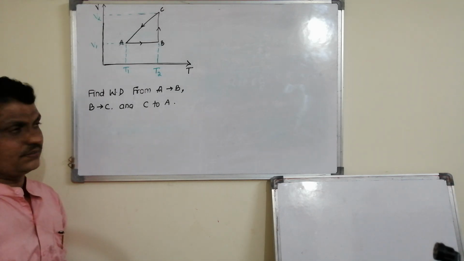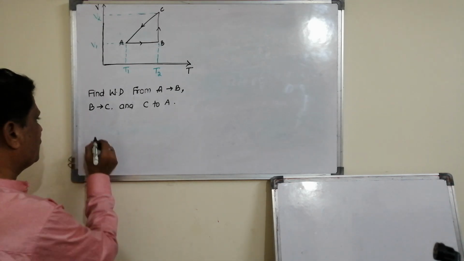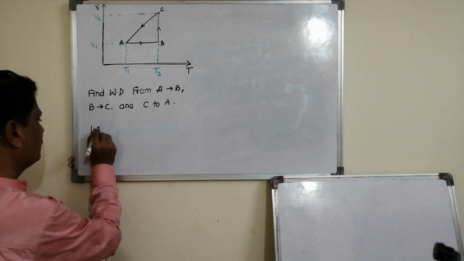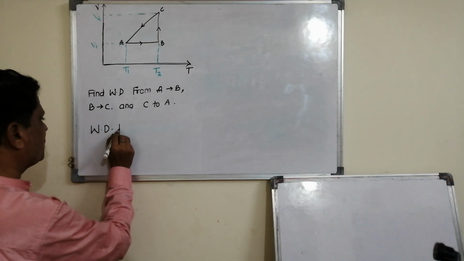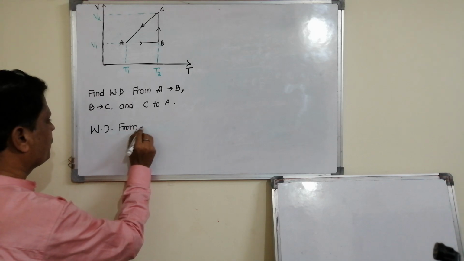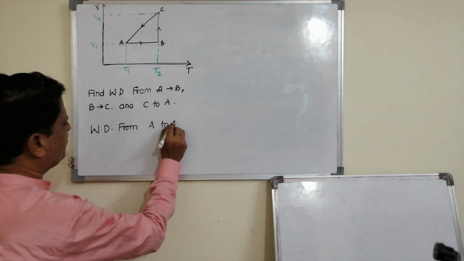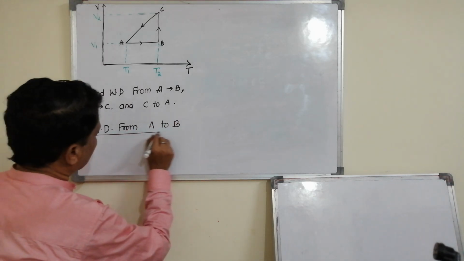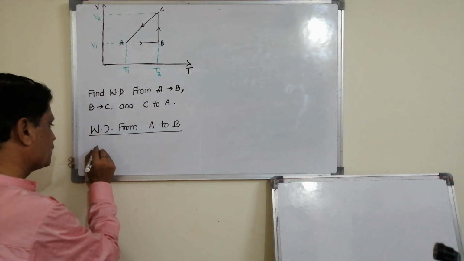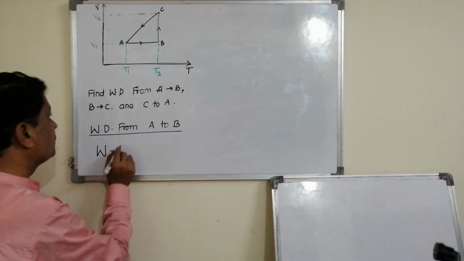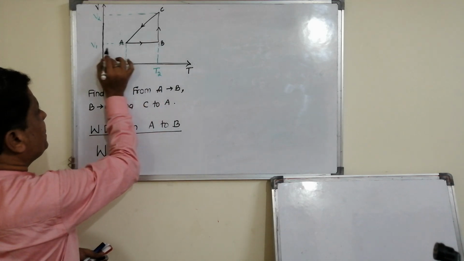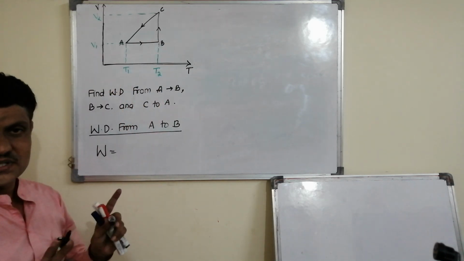I will give you a hint. First, work done from A to B, I'll write W. From A to B, what is the volume? Same.